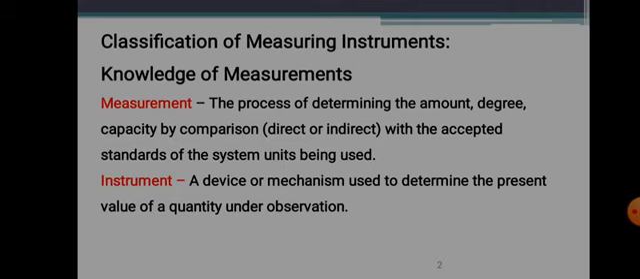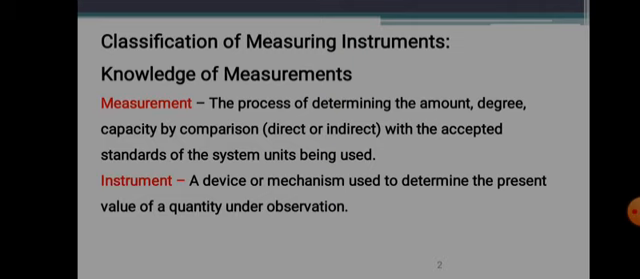So what is the meaning of measuring instruments? Measuring instrument itself says that you're going to use the instrument for measuring some quantities, electrical quantities. So that is your measuring instrument. In order to know about the definitions of measurement and instrument, in a simple way, measurement is the process of determining the amount, degree, capacity by comparison with the accepted standards of the system units. So that is the measurement.